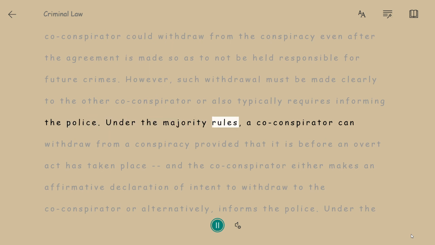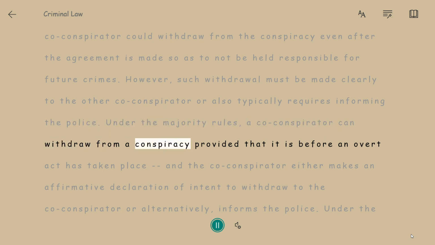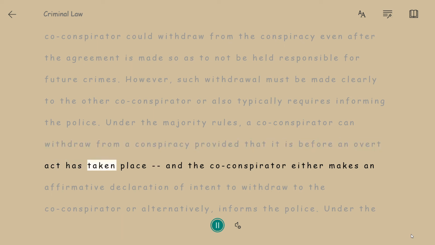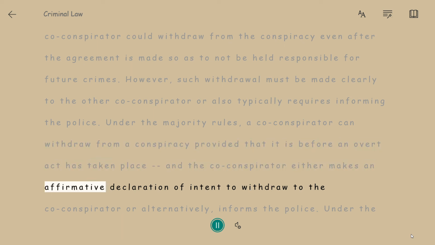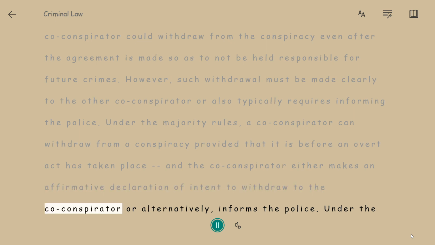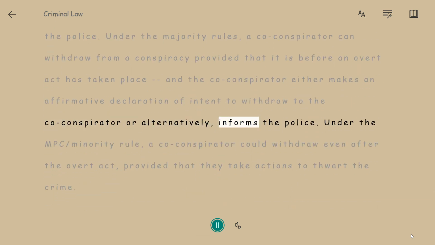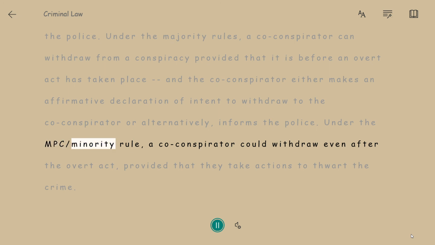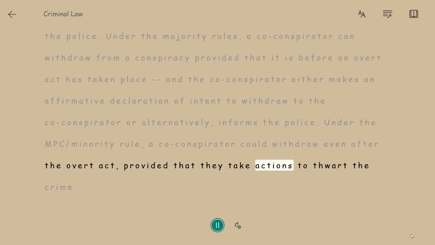Under the majority rules, a co-conspirator can withdraw from a conspiracy provided that it is before an overt act has taken place, and the co-conspirator either makes an affirmative declaration of intent to withdraw to the co-conspirators, or alternatively, informs the police. Under the MPC/minority rule, a co-conspirator could withdraw even after the overt act, provided that they take actions to thwart the crime.